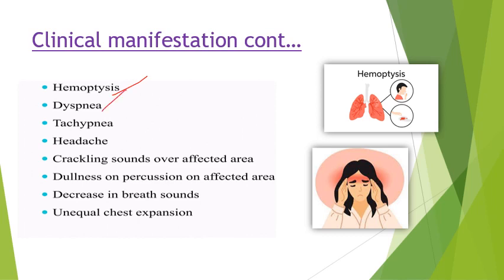Then dyspnea, tachypnea, headache, crackle sounds over the affected area. Then dullness on percussion. Dullness means there is fluid accumulation. Then decreased breath sounds will be there. Then unequal chest expansion will be there. In major, complicated cases, abdominal respiration is also there in pneumonia.